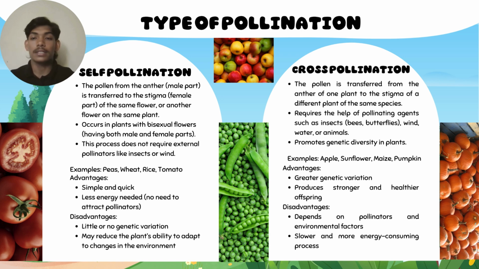Types of pollination. There are two types of pollination. First, self-pollination. The pollen from the anther is transferred to the stigma of the same flower or another flower on the same plant. It occurs in plants with bisexual flowers having both male and female parts. This process does not require an external pollinator like insects or wind. Examples: peas, wheat, rice and tomato.